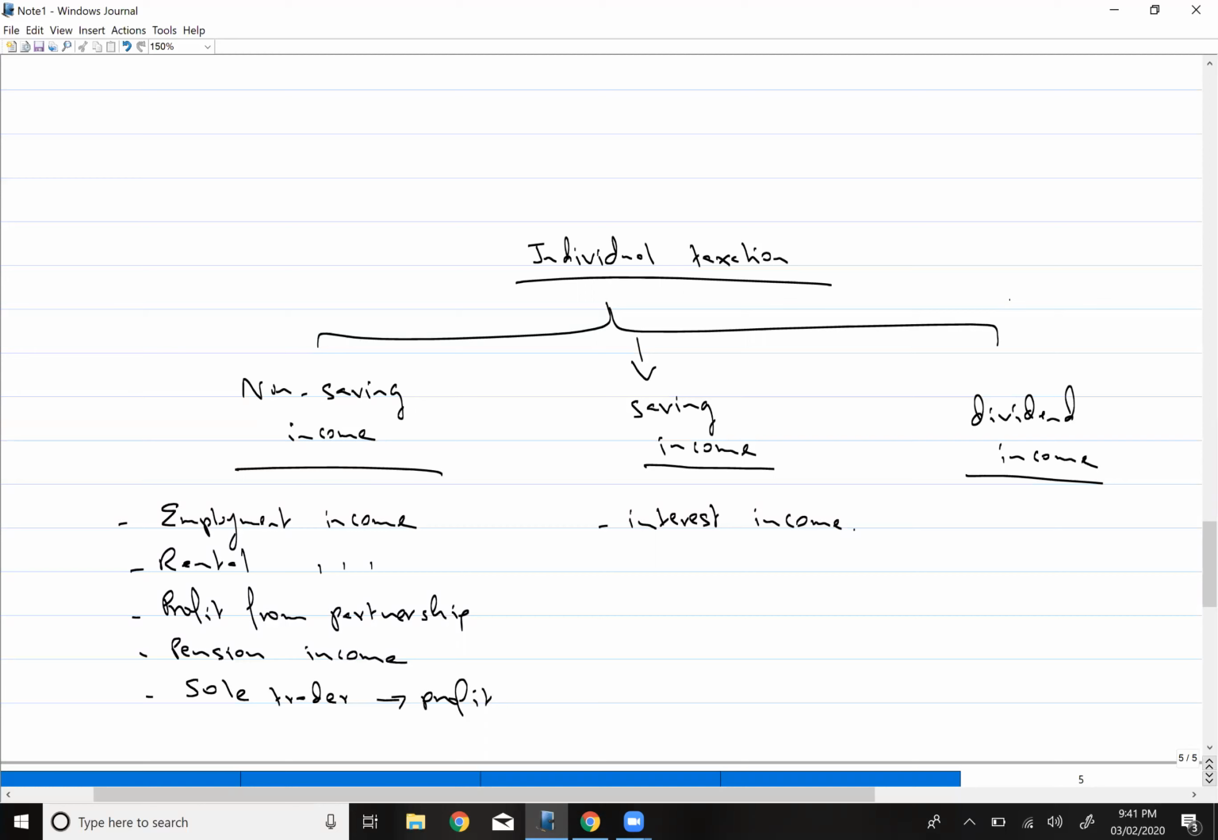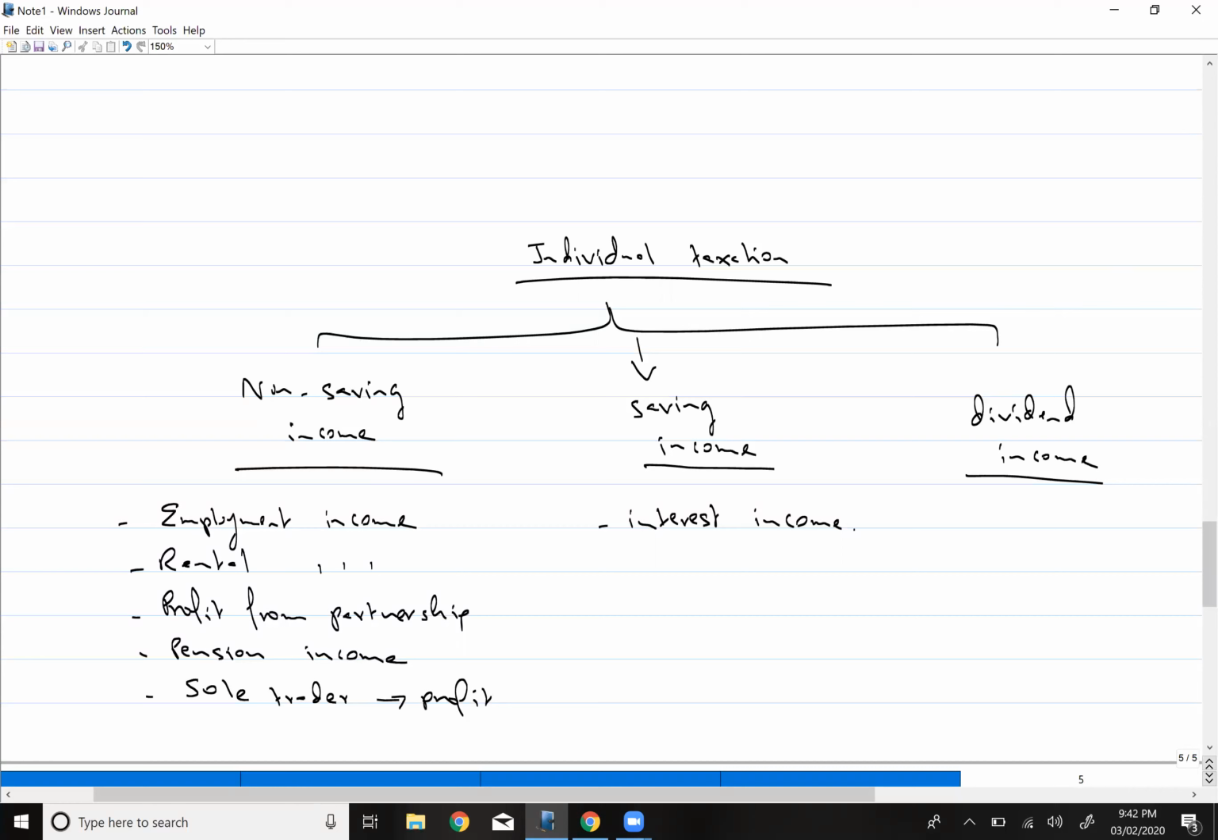Now let us first start with dividend income, which is the easiest one. If you have shares of a company, we all know that on those shares you will be receiving dividends from the company. That is basically your dividend income. Then let us talk about saving income. Saving income means your interest income. Let's say I have deposited some money in a bank account. Whatever interest I receive on that deposit is your interest income.